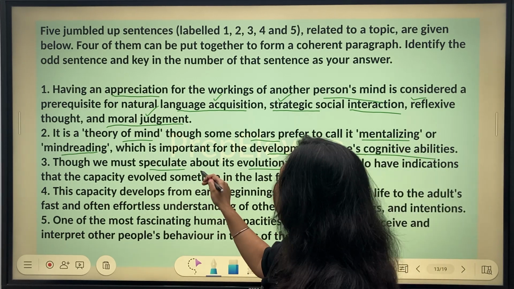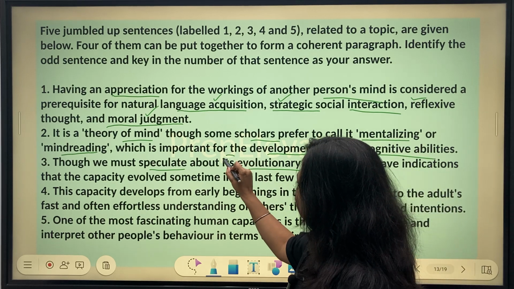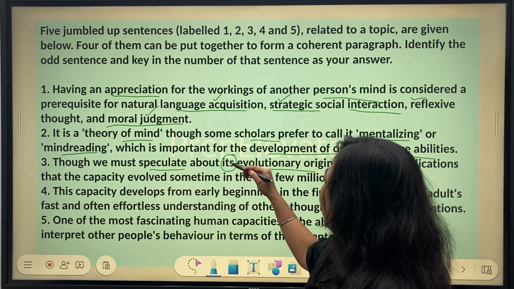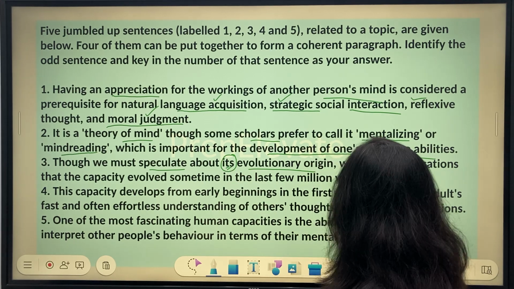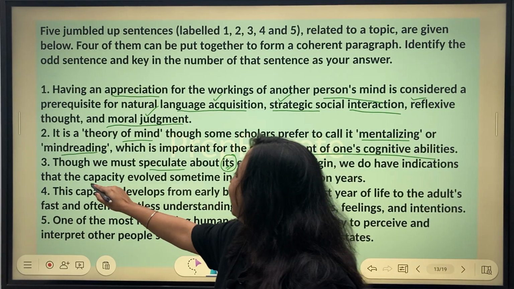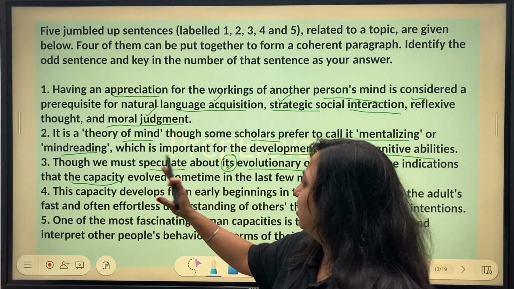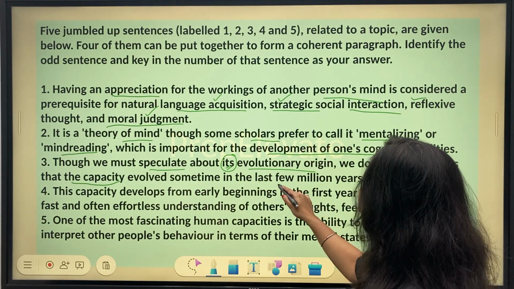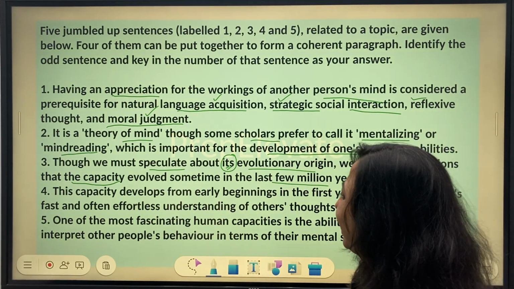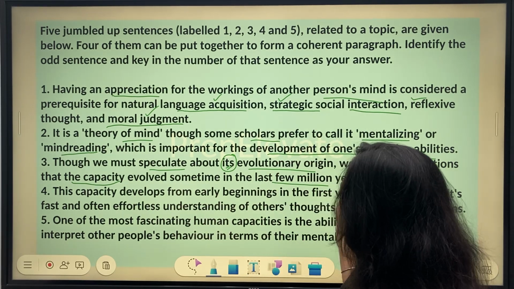Though we must speculate about its evolutionary origin, that means there is some discussion that has happened before this. That is why it is mentioned. We do have indications that the capacity, so definitely some capacity we've discussed, right? And that is why here we are looking at the capacity evolved sometime in the last few million years. All right, we're discussing our timeline. This capacity develops from early beginnings in the first year of life.